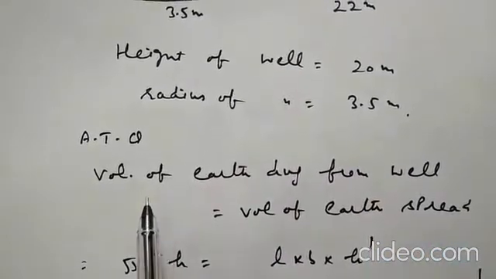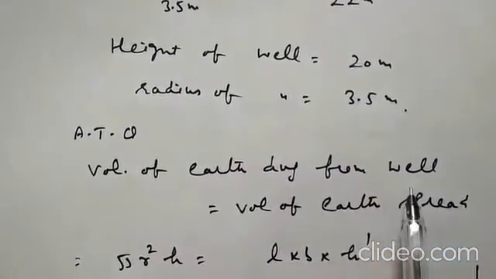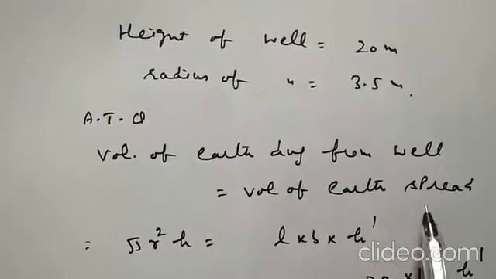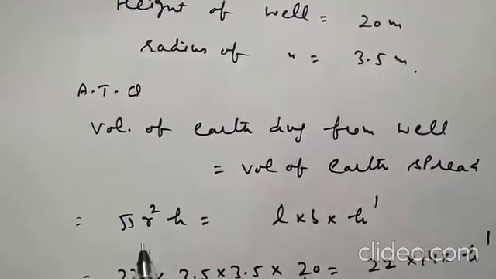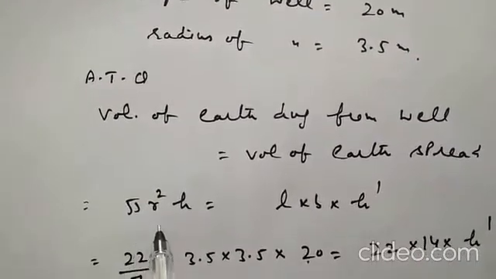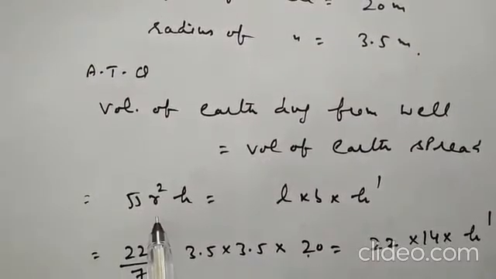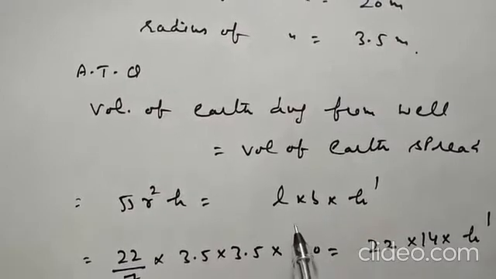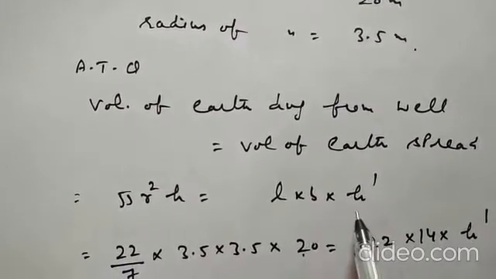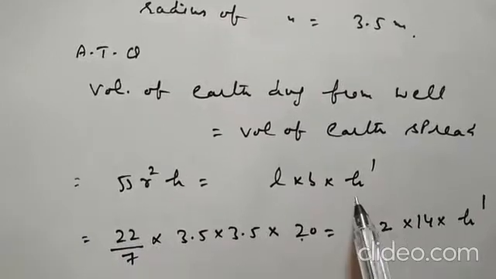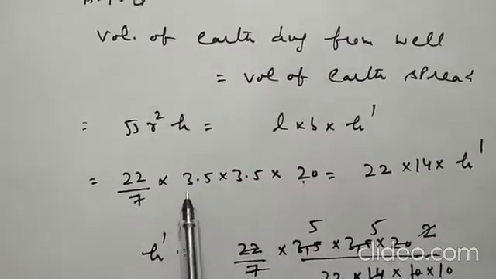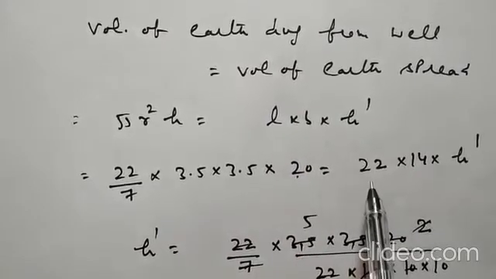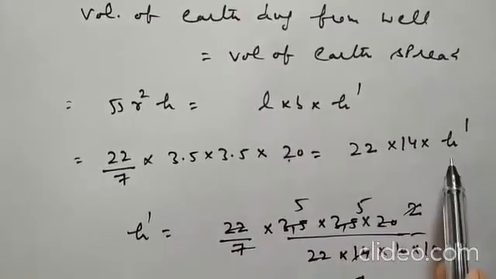So height of well is 20 meter, radius of well is 3.5 meter. According to the question, volume of earth dug from well is equal to volume of earth spread on the platform. So volume of earth dug from the well using the formula for cylinder, it is pi r square h. And volume of earth spread, that will make a cuboid, L into B, height I will take as h dash. Now putting the values, pi, radius 3.5 into 3.5 into 20, length 22, breadth 14, h dash is unknown.